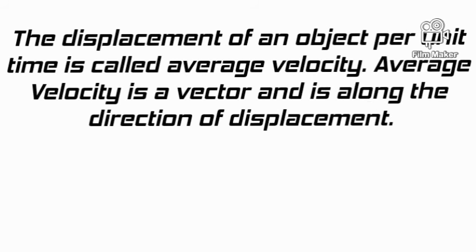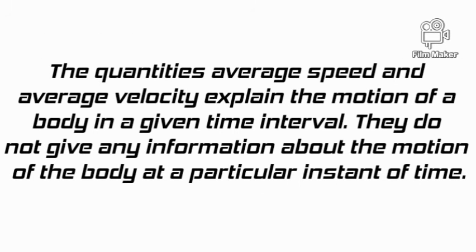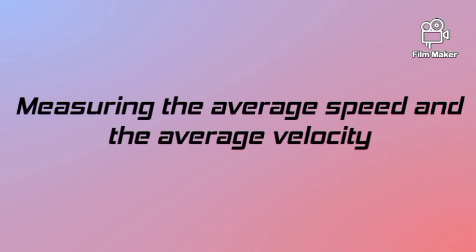The displacement of an object per unit time is called average velocity. Average velocity is a vector and is along the direction of displacement. So the formula for average velocity is equal to displacement by time taken. The quantities average speed and the average velocity explain the motion of body in a given time interval. They do not give any information about the motion of a body at a particular instant of time, measuring the average speed and the average velocity.